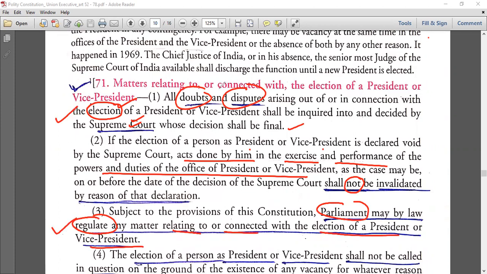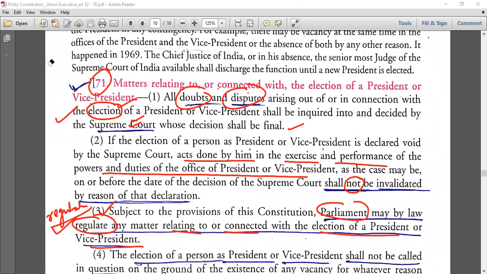So here, doubts and disputes. We are not talking here about regulation. Here we are talking about regulation. Here the Parliament also has a power, the Constitution has empowered the Parliament that it can regulate any matter via a law. Regulation is nothing but a law. They can bring a law related to an election of a president or a vice president. So this statement can be a question. They'll put that Parliament does not have any power to regulate an election of a president. No, it has a power. Article 71, clause 3.